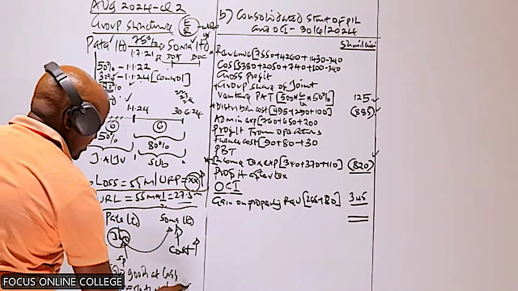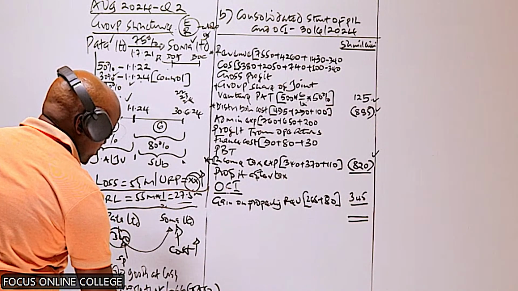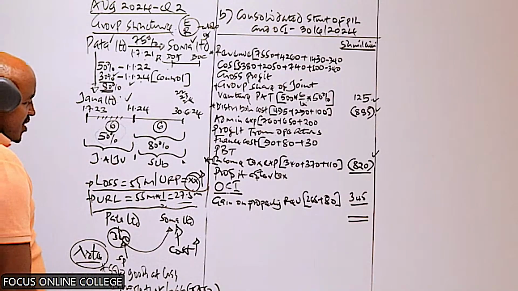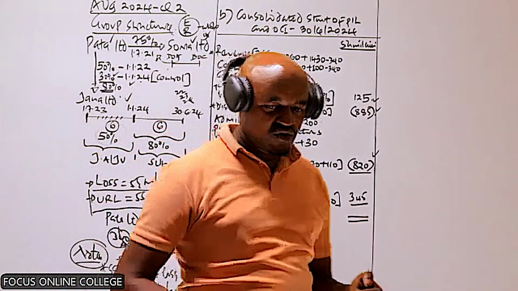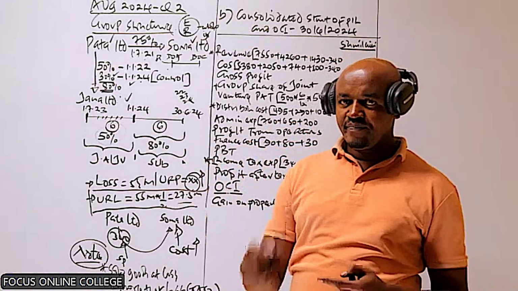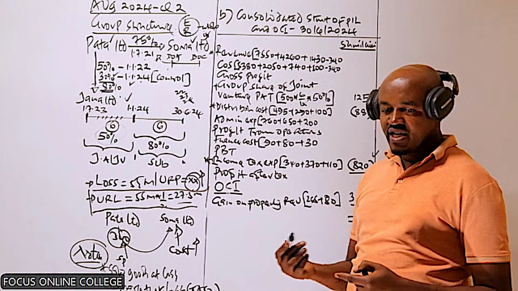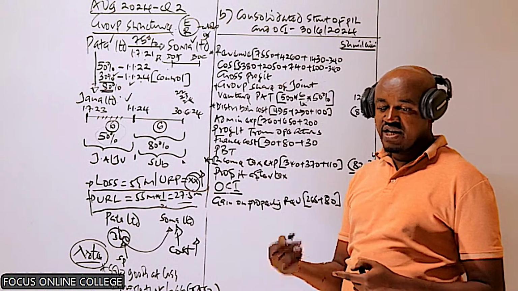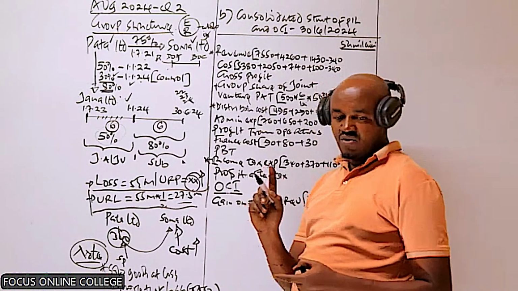This is based on IAS 2, because if we account for that unrealized loss, then the value of the closing inventory will be reduced below the cost. Remember, according to IAS 2, we should always value the inventory at the lower of the cost or the net realizable value. So that loss, we ignore it.